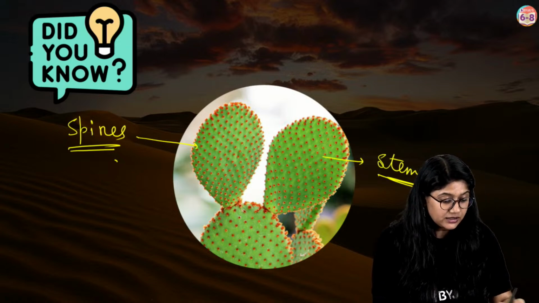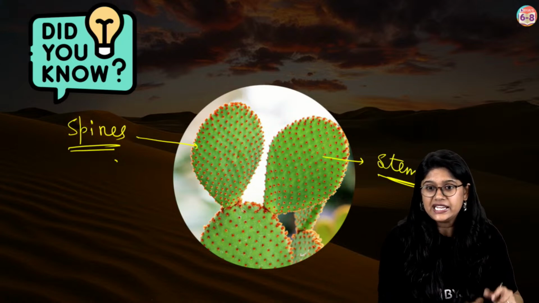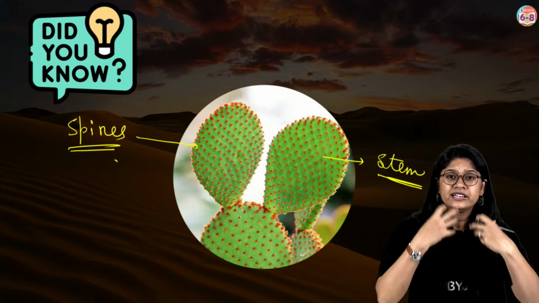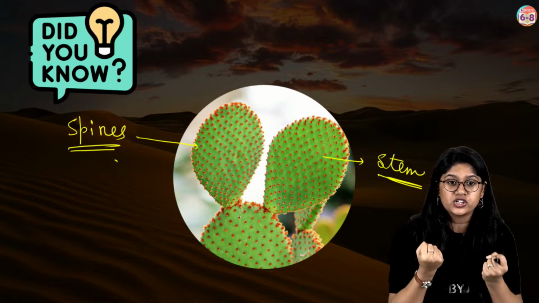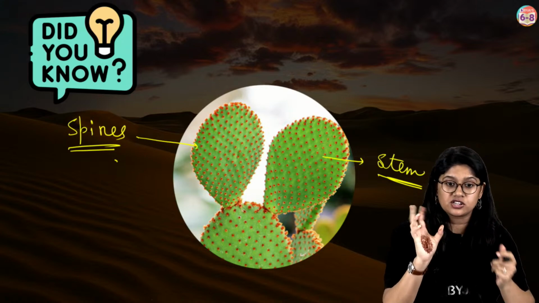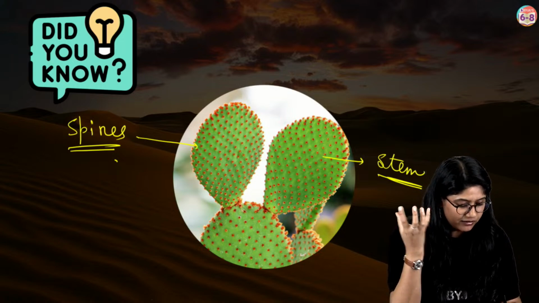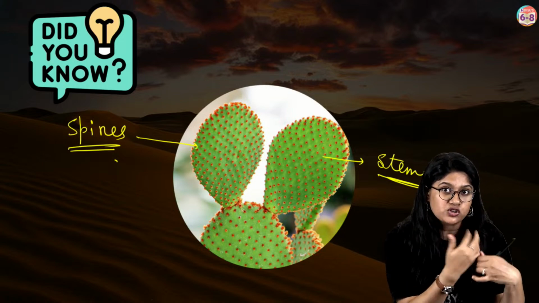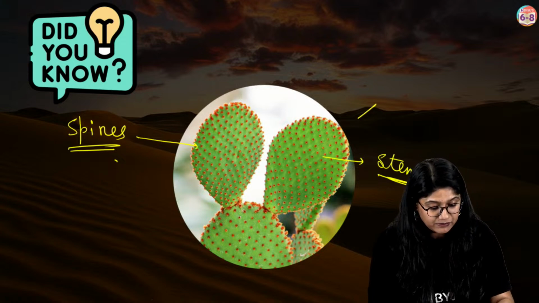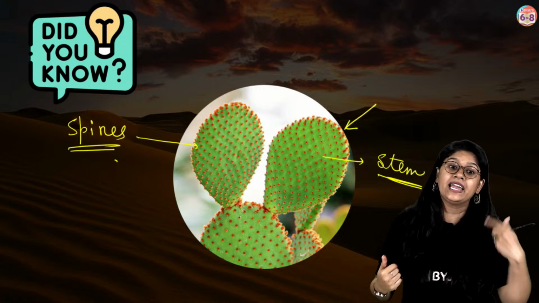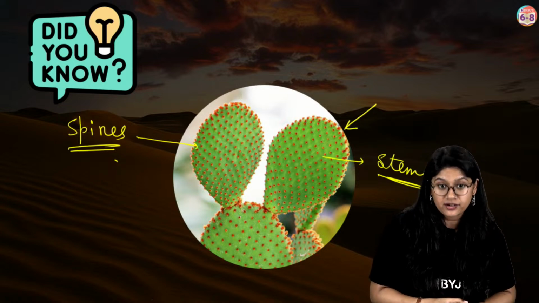What happens in the desert plant is that they will take up the gases, right? Carbon dioxide, oxygen, whatever they have to exchange. These stomata will only open during the night. So when the stomata open, they will have the exchange of gases. During the daytime, they will store the things, and in the night, the process of photosynthesis will occur.